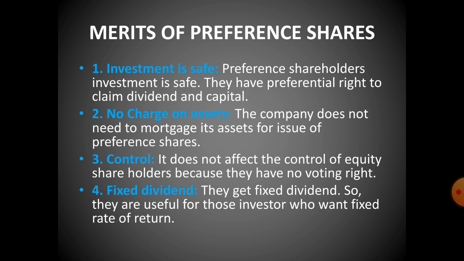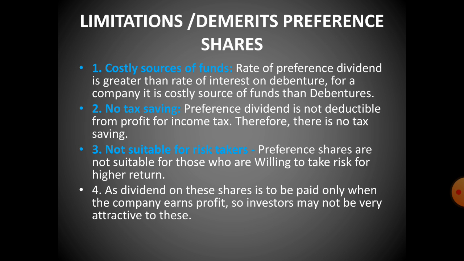Means a kind of flexibility is there. Means a fixed rate will be given to a particular unit. Okay, next and the last point is about the limitations and demerits of the preference share. Means costly source of fund. The rate of preference share dividend is greater than the rate of the debentures. For a company it is a costly source of fund than debenture. Means for the company, preference shareholders are always costly.